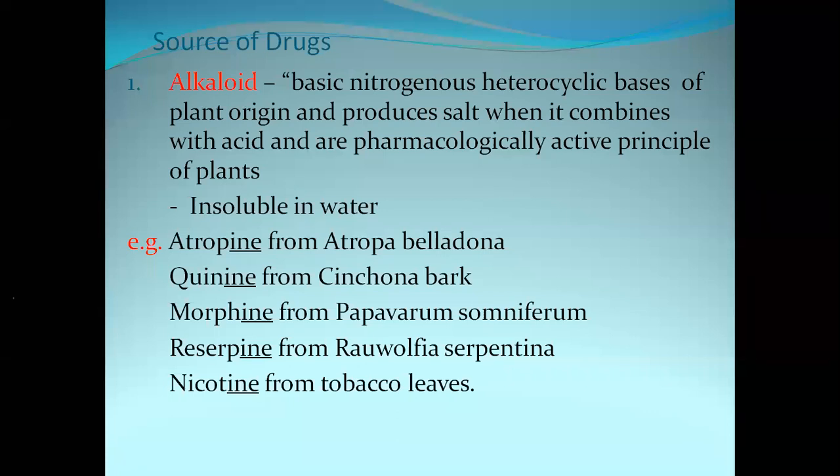Alkaloid means a basic nitrogenous heterocyclic base of plant origin. From where is it produced? It is produced from plants. What is its chemistry? It is basic in nature and has nitrogenous heterocyclic bases. That is the chemistry of the alkaloid.